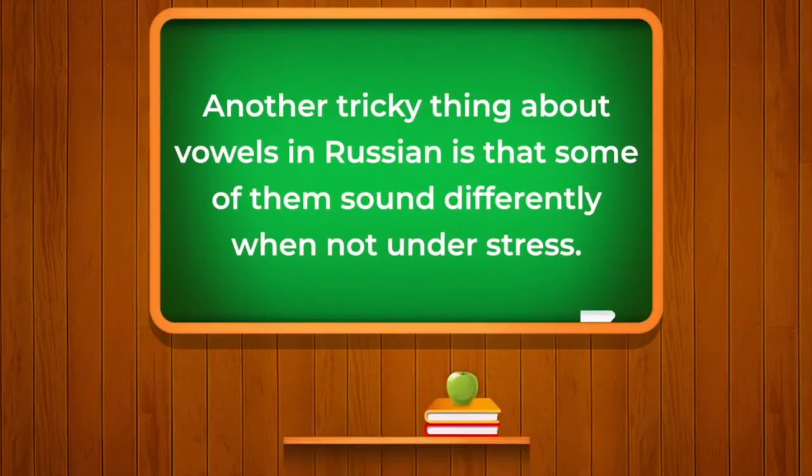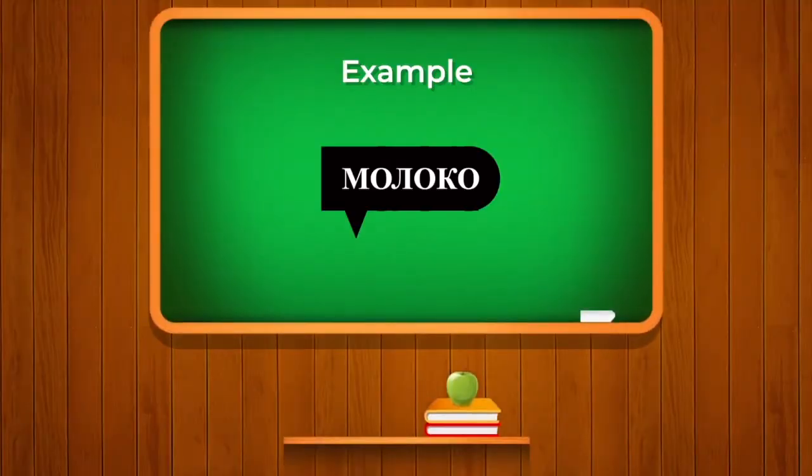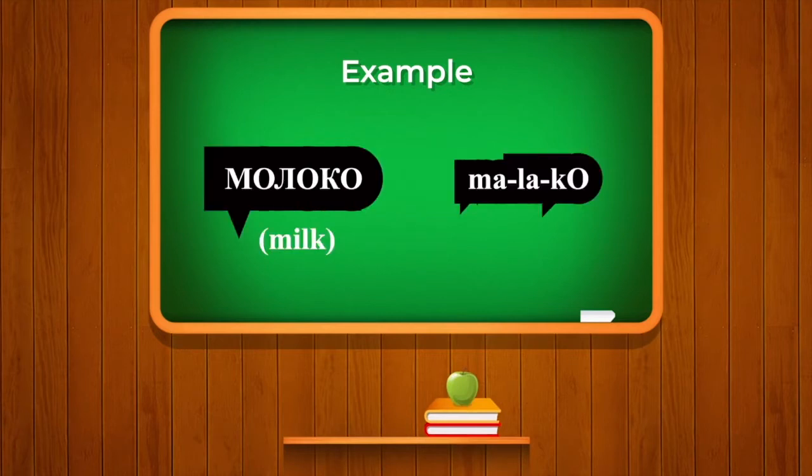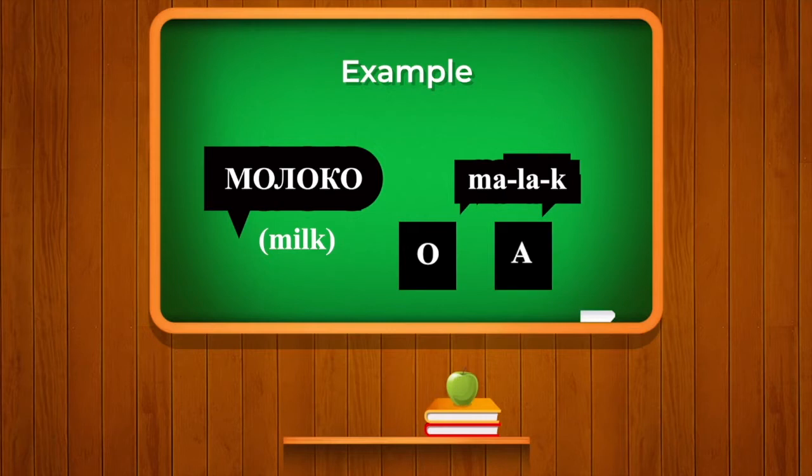There is another tricky thing about the vowels in Russian: some of them sound different when not under stress. In Russian, the stress, or the udarenie, is used when we have vowels in any word. For example, the word malako, which means milk, is pronounced as malako because O, when not under stress, turns into the sound of A.